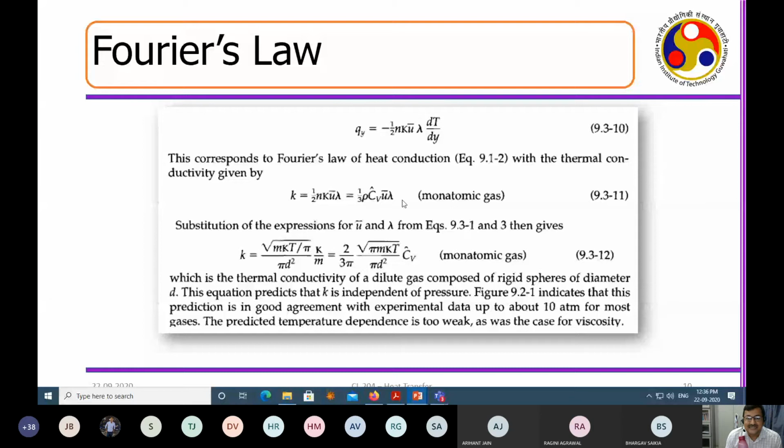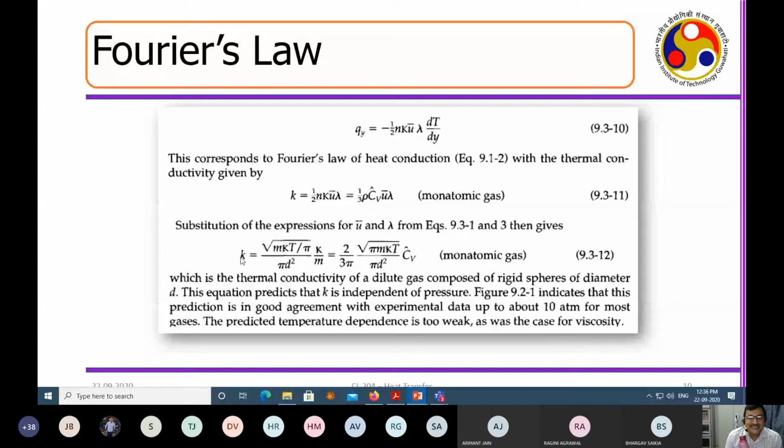And if I accumulate all these in terms of Cv, in terms of kappa, in terms of n, in terms of lambda, in terms of T, and replace temperature associated with Cv and all, what I get is k, which is a function of the Boltzmann constant, temperature, Cv, and d square.